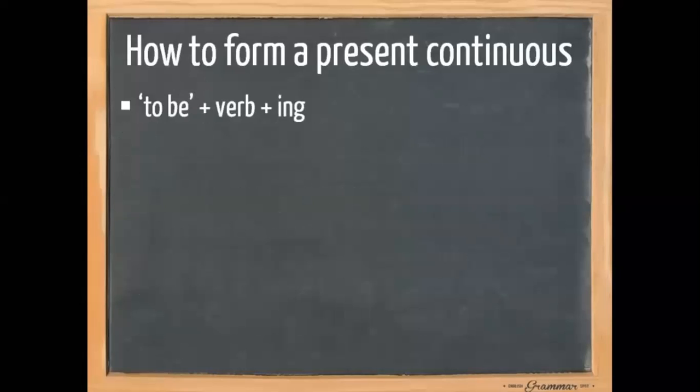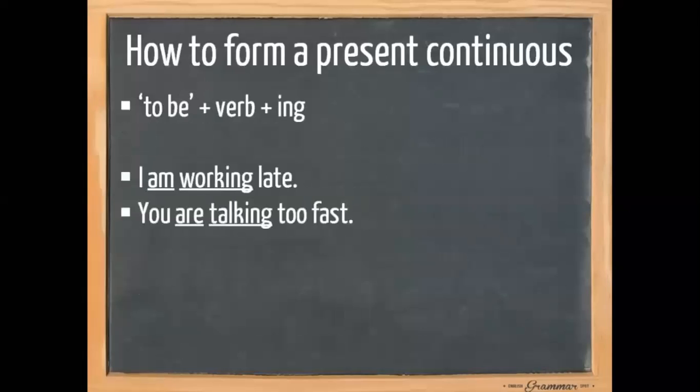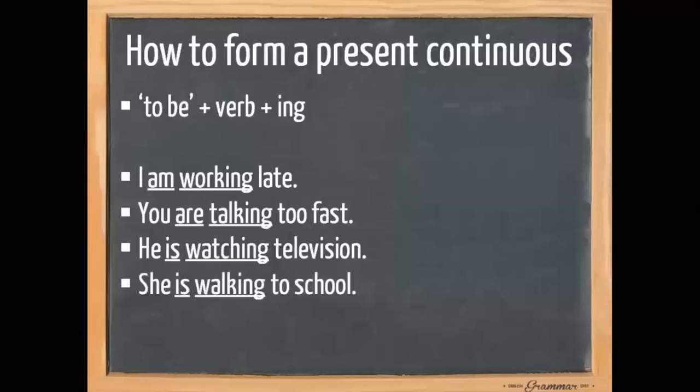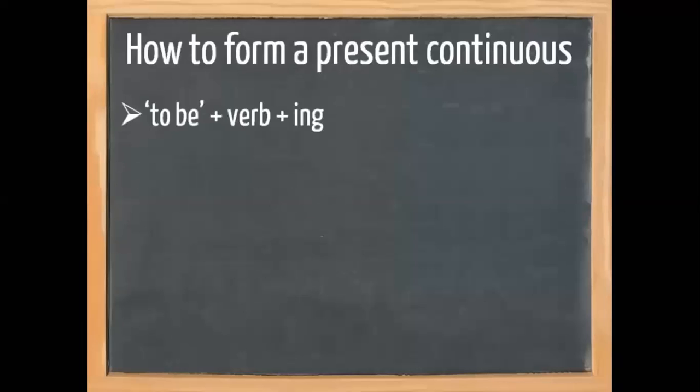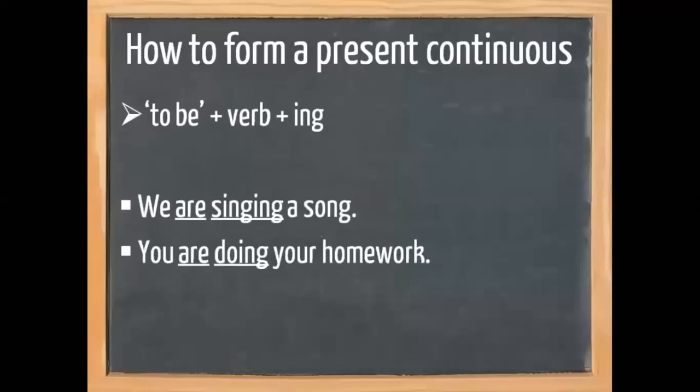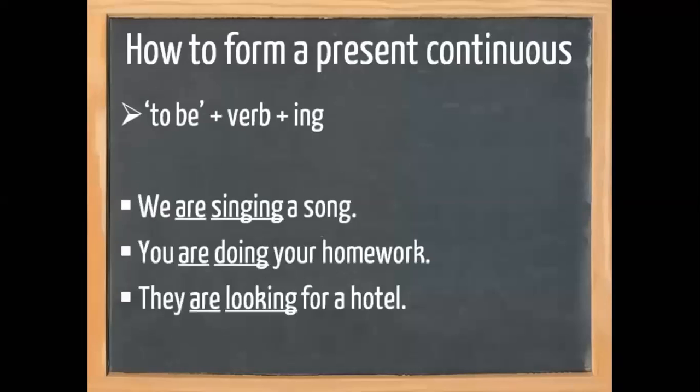Take a look at the examples. I am working late. You are talking too fast. He is watching television. She is walking to school. It is raining. For the plural forms, we do exactly the same. We are singing a song. You are doing your homework. They are looking for a hotel.